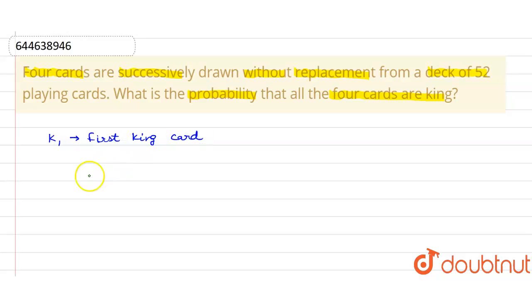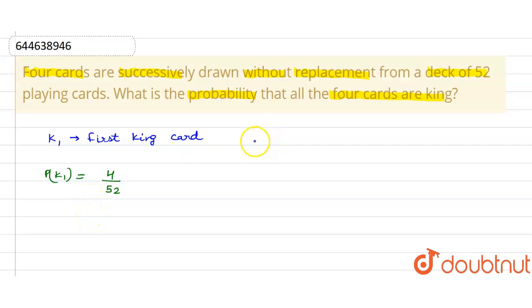So the probability of K1 would be the number of favorable events, that is, there are 4 king cards out of the 52 cards in the deck. So the number of favorable events would be 4 and the total number of events would be 52, since there are 52 cards. So from here we get P of K1 equals 4 by 52.